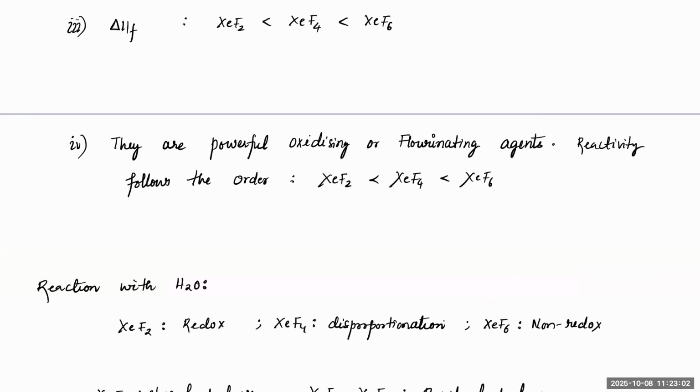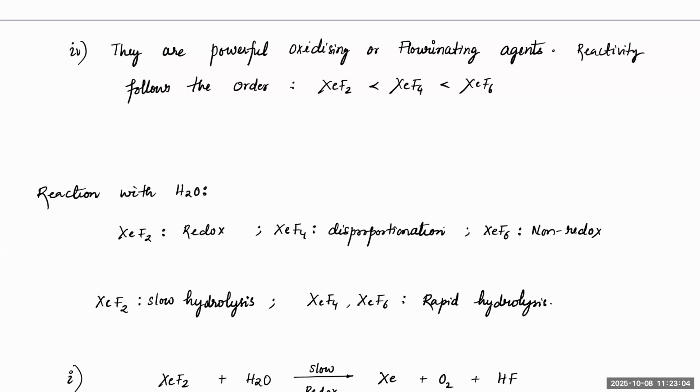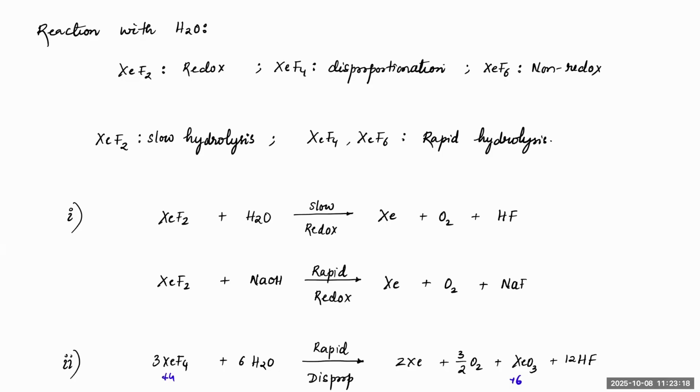Now, comparing their oxidizing ability, XeF6 is the powerful fluoridating agent and also powerful oxidizing agent, then XeF4, and XeF2. Now, notice with water. With water, XeF2 makes a redox reaction. XeF4 makes a disproportionation redox, and XeF6 makes a non-redox.